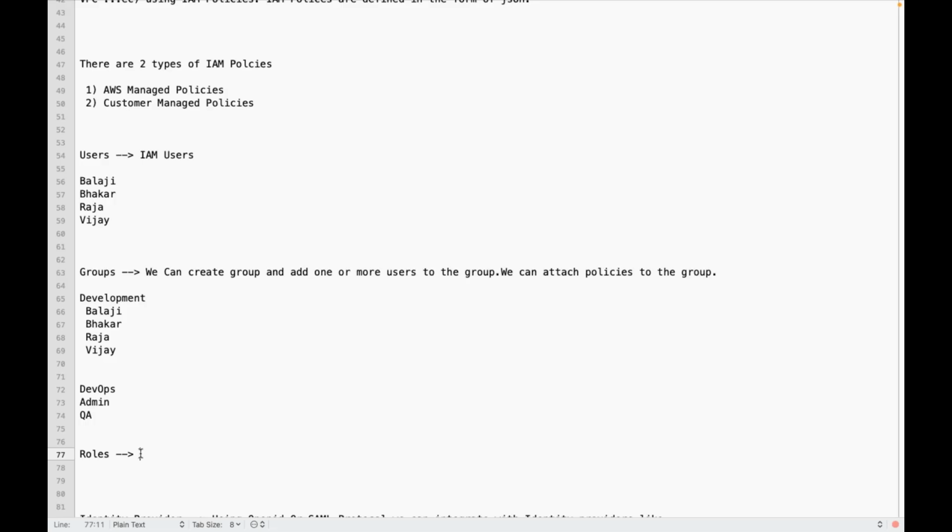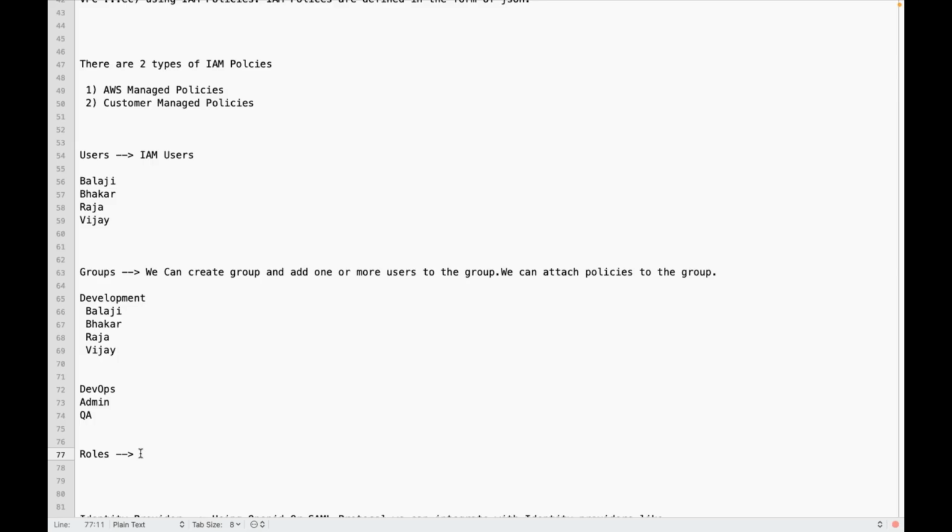Yes. So roles are a way to provide access to the AWS resources for managing the AWS resources. Suppose you are using EC2, and from EC2 you want to upload files to S3 and download files from S3. Will that EC2 instance be able to access S3 for uploading and downloading files without attaching permissions? No.